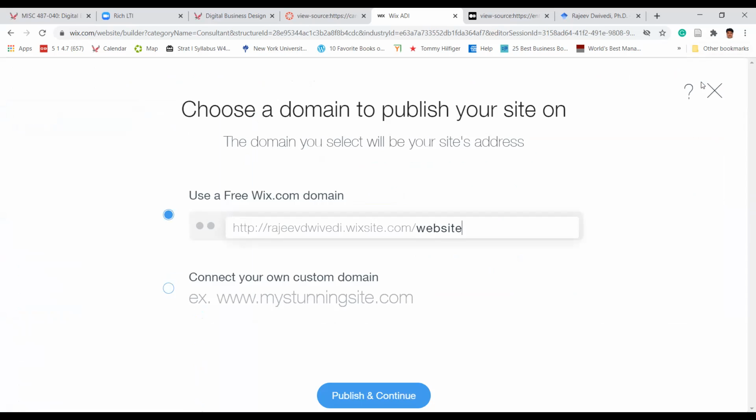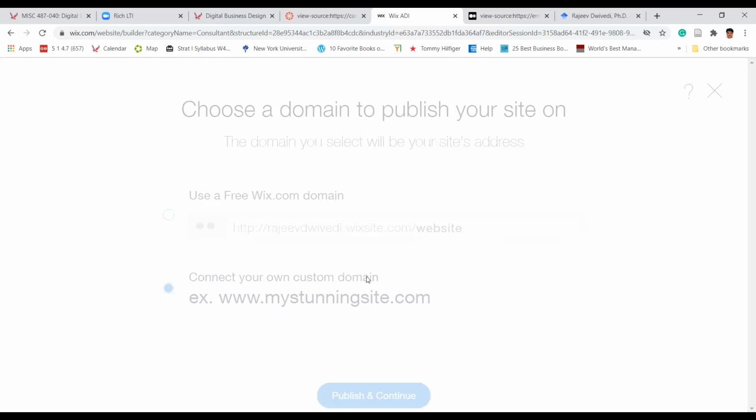Now use a free Wix.com domain or connect your own custom domain. So there are two options, my dear friends. One, I can use the Wix domain, which is free. Here, connect your own custom domain, www.mystunnings.com. You can find it, and that probably will charge something. So I'm just using this. Let me try. Okay, let's do it.